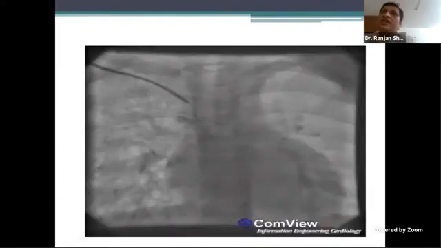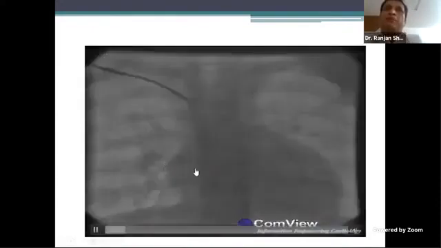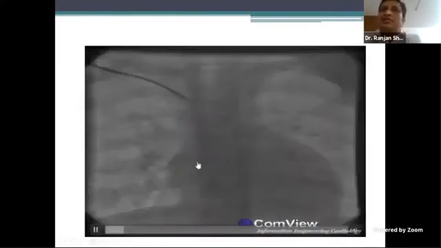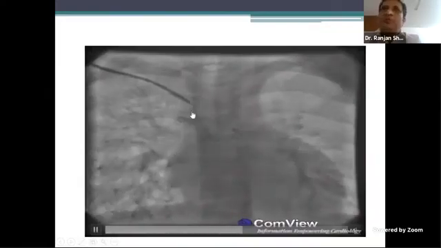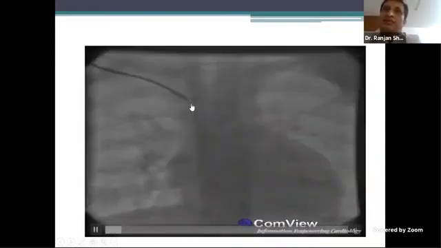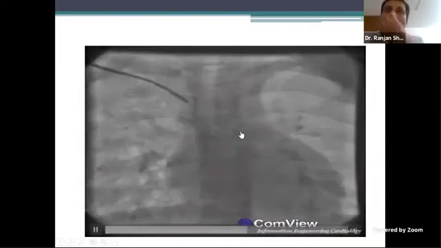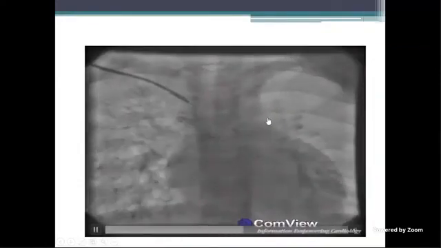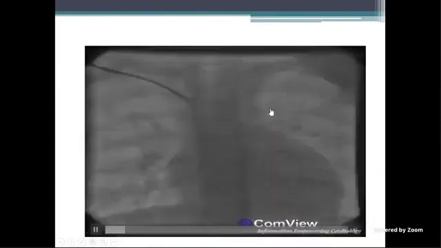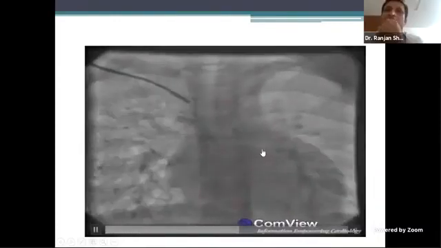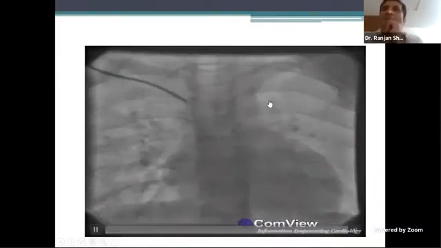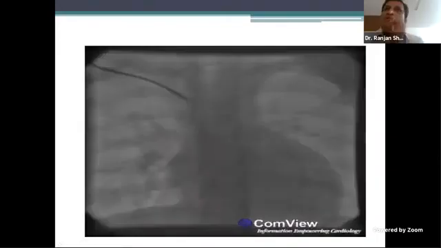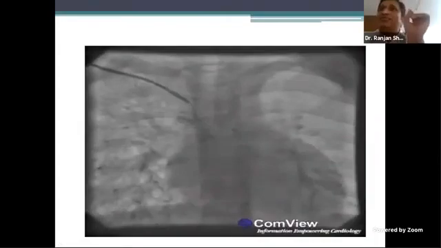Yes, but something else could be happening. I'm happy you picked up most of the findings. So here the SVC is connected to here. So there is a bidirectional Glenn, no? If it's not end to side, it's a bidirectional Glenn here. But here you see some negative shadow. Are you seeing anything? There may be one possibility that this is a bilateral. Very good, very good. Yeah, there's a competitive flow. So it is a bilateral bidirectional Glenn.